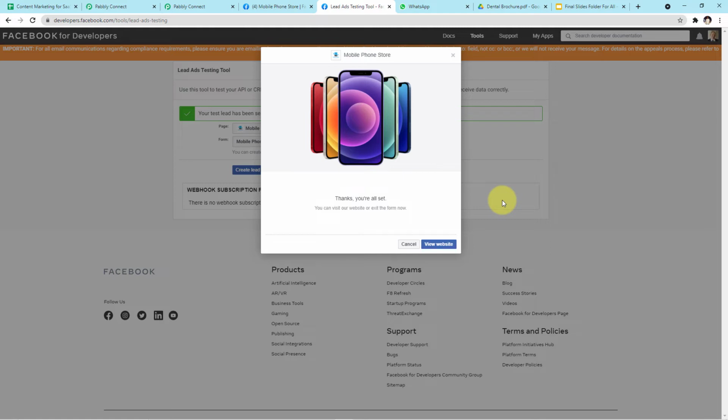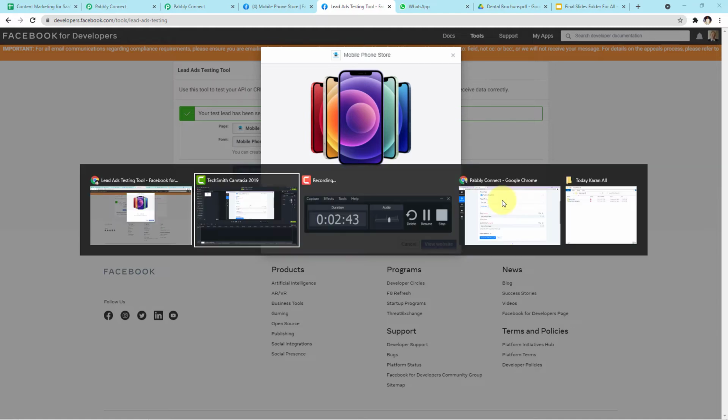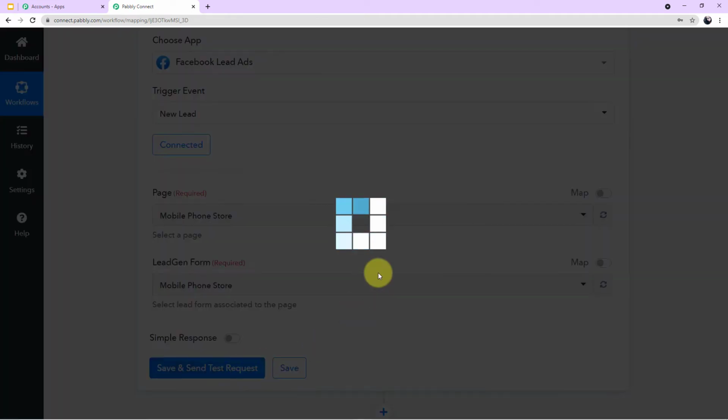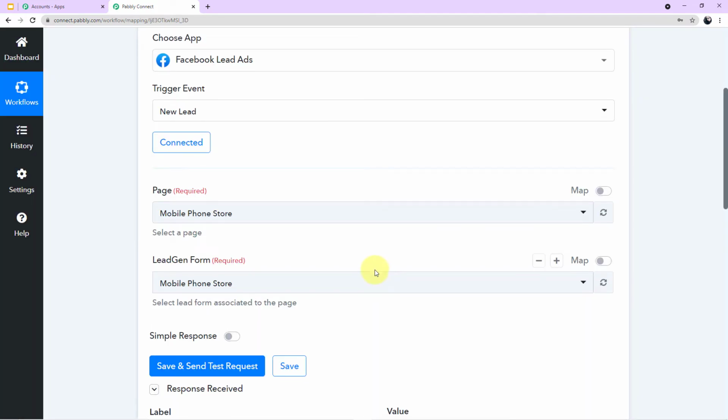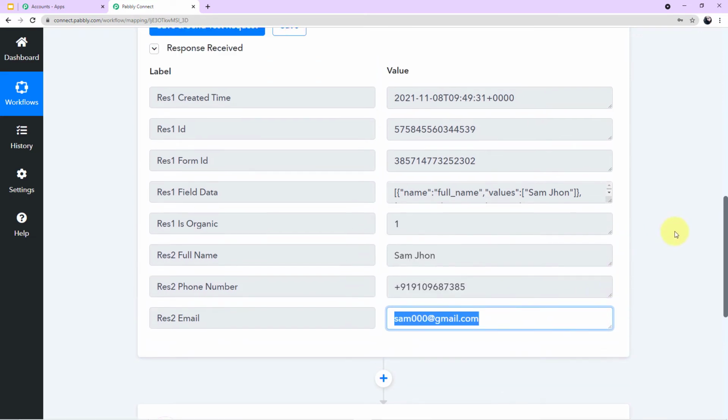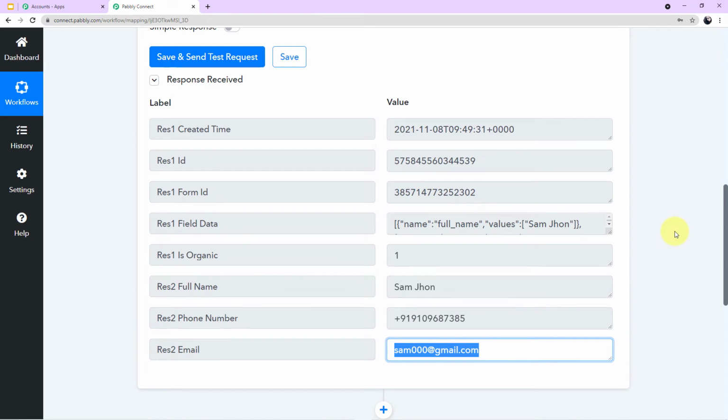Now let's go to our Pabbly Connect account and let me show you how you can capture the details or information of our customer in our Pabbly Connect account. So guys, this is our Pabbly Connect account, okay? Now what you have to do, simply, a blue button is given to you down here which says save and send test request. Click this, and automatically the responses will be captured here. As you can see on my screen, you can see the name of our customer, the mobile number we have entered, and the email ID. So this shows that we have successfully integrated Facebook lead ads with Pabbly Connect. We have done our first step successfully.